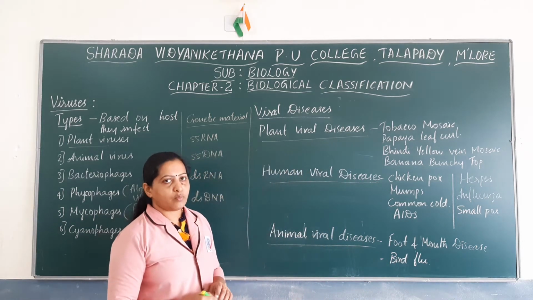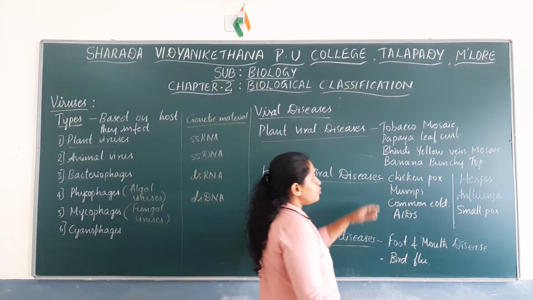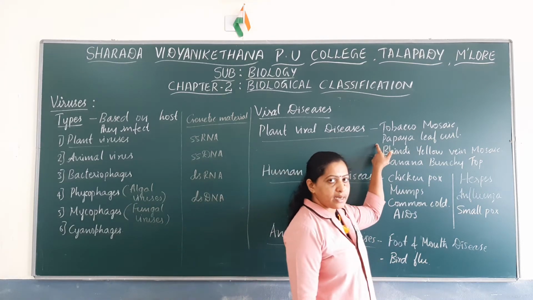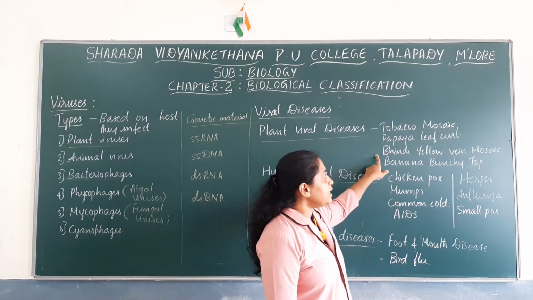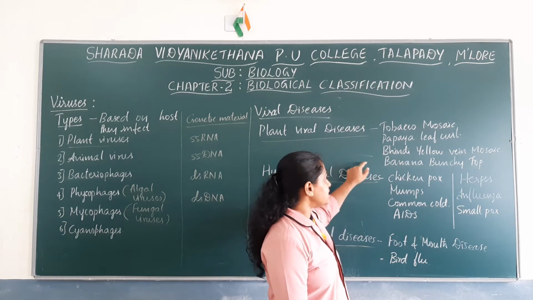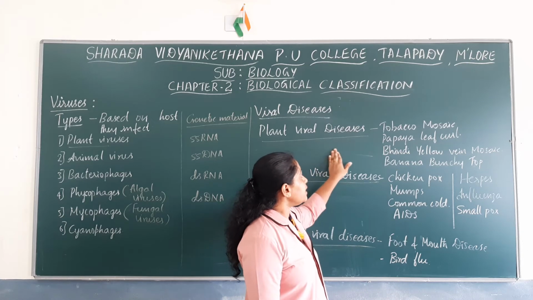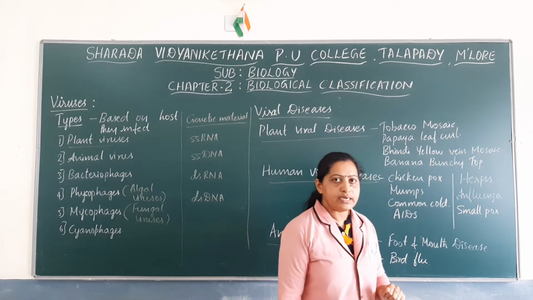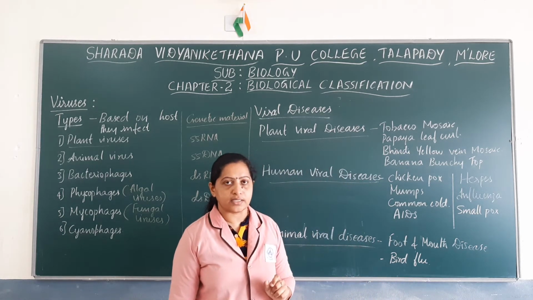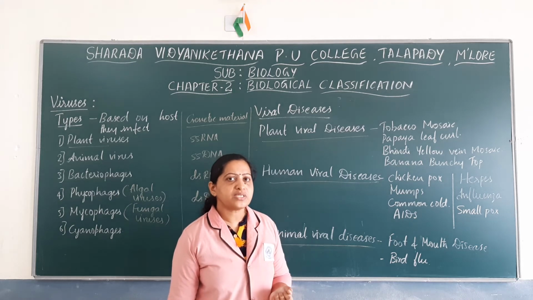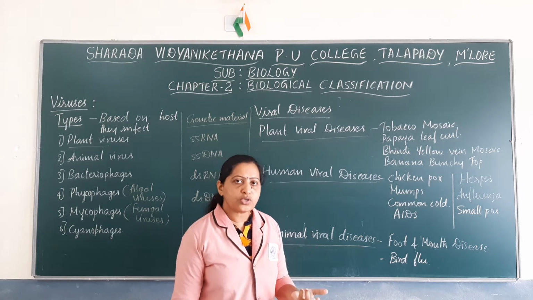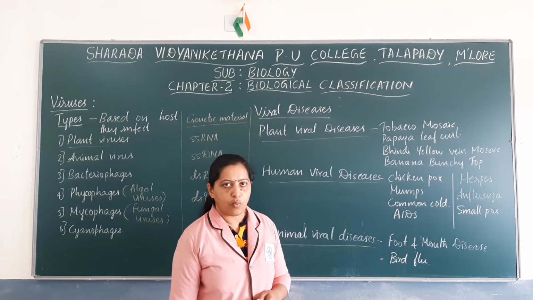Examples for plant viral diseases: tobacco mosaic disease, papaya leaf curl disease, bindi yellow veined disease, banana bunchy top disease. Here in plant viral diseases, various types of symptoms are seen in the host which are infected by viruses.